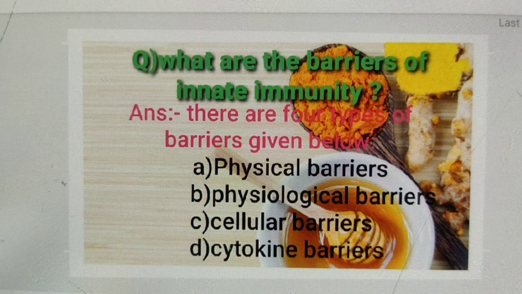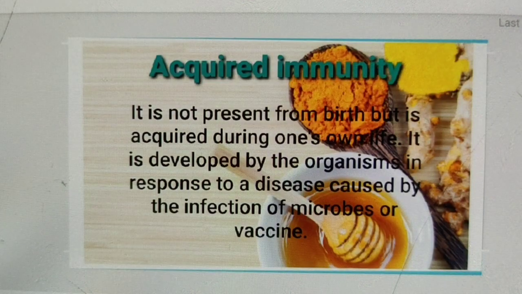Next, acquired immunity. What do you mean by acquired immunity? It is the immunity that an individual acquires after birth. It is also called adaptive immunity. The memory cells formed by B cells and T cells are the basis of acquired immunity.